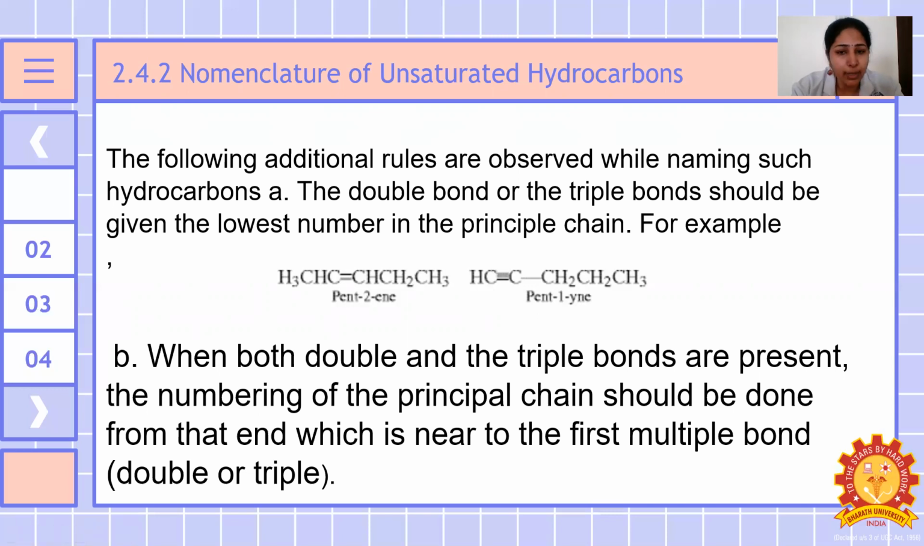So when both the double and the triple bonds are present, the numbering of the principal chain should be done from that end which is nearer to the first multiple bond. That is, when both the double bond and the triple bond are present, the numbering of the principal chain should be done from the terminal which is nearer to the first multiple bond. That may be double or triple.